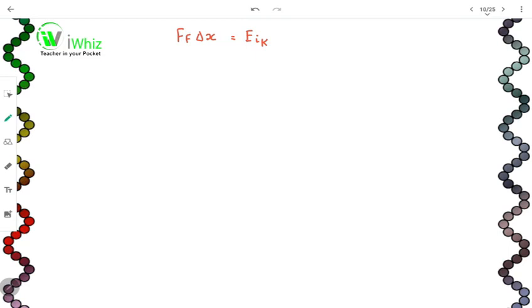I know that this is going to be equal to half mv squared, initial. So what would I have? Force of friction, delta X. If I wanted delta X, I would say delta X is equal to half mv squared all over force of friction.